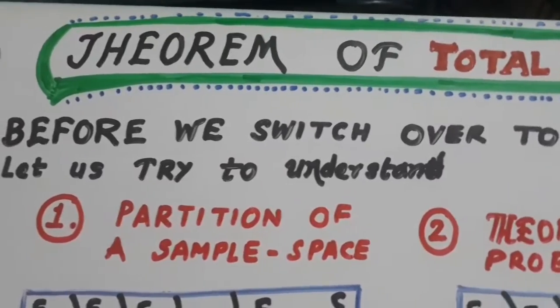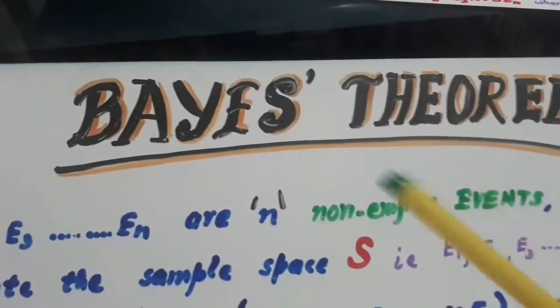Now let us switch over to Bayes' theorem. Here is the Bayes' theorem.